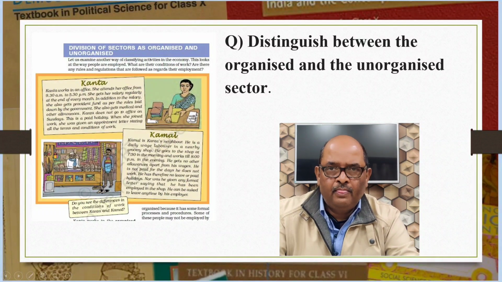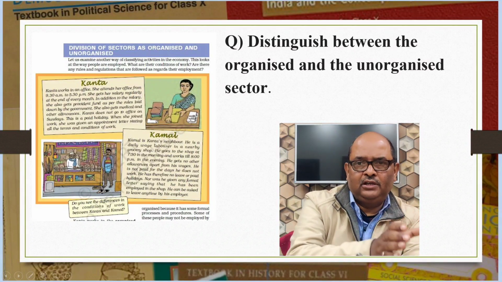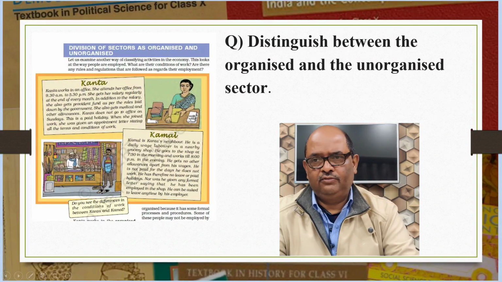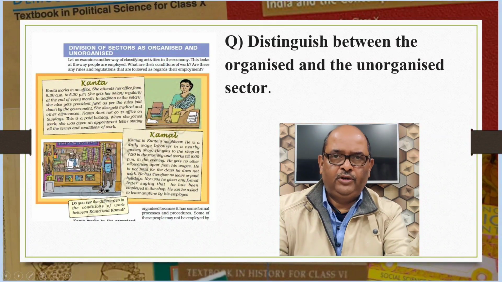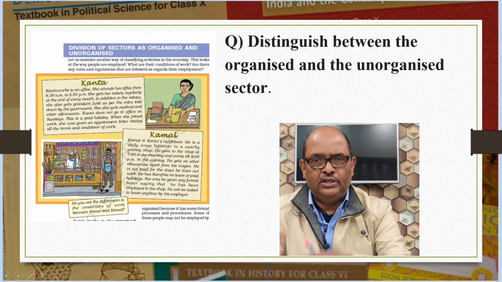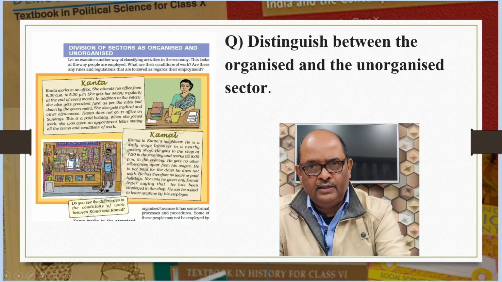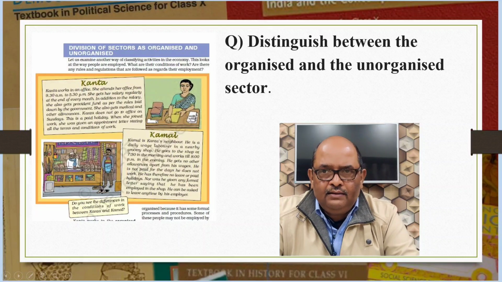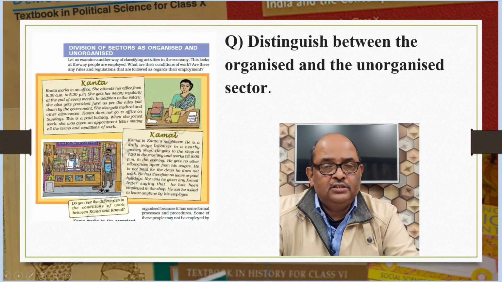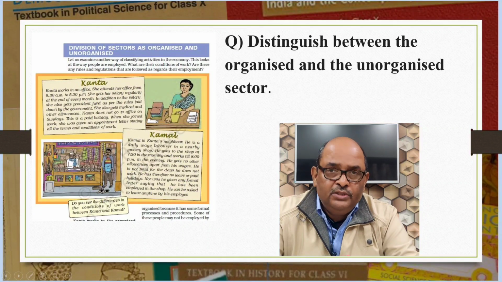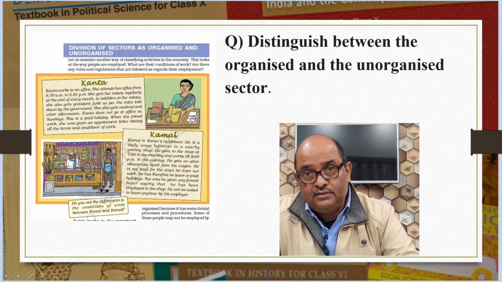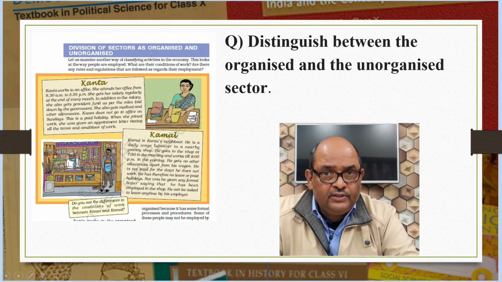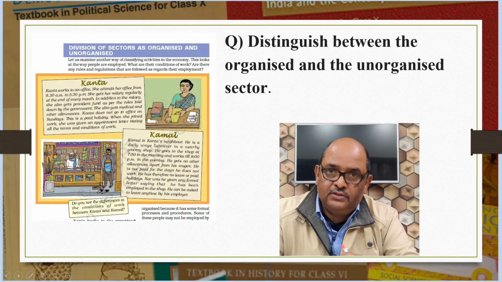They write: in the organized sector, working hours are fixed; in the unorganized sector, working hours are not fixed. They are paid overtime, they are not paid overtime. They get provident fund, they don't get provident fund. And they think that they have written 3 points. These are not 3 points. In this answer, you miss the basic questions. What are organized and unorganized sectors? What are the basic differences? You must write them first.